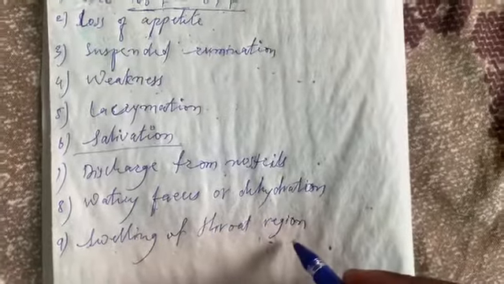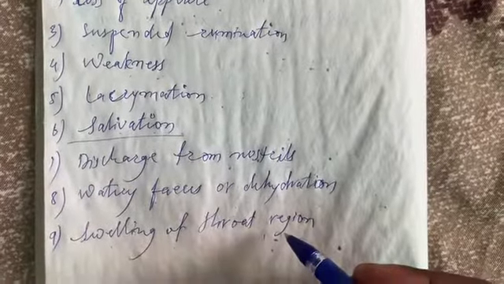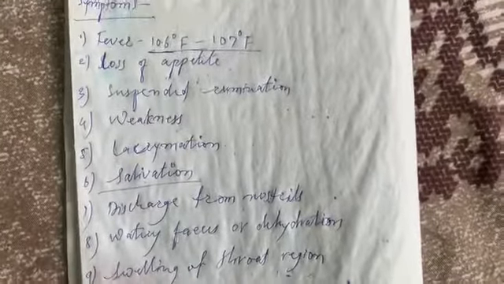So this is the main symptom of this disease. Now, after this point, the next point comes, that is the diagnosis.